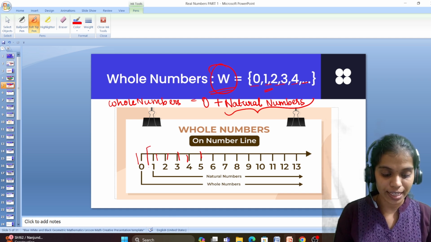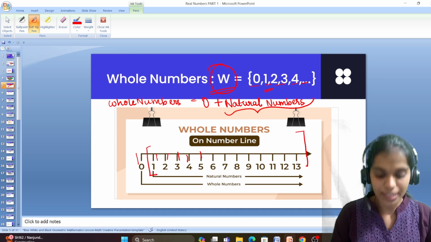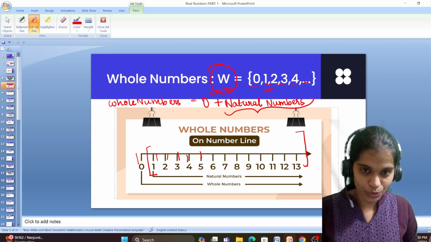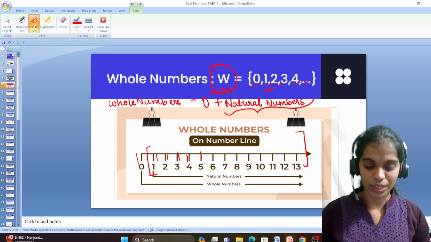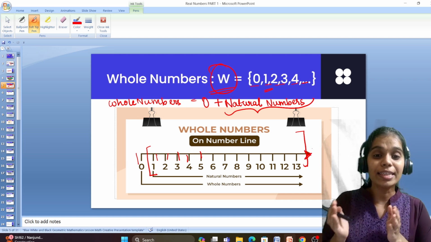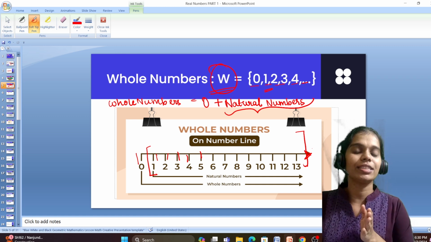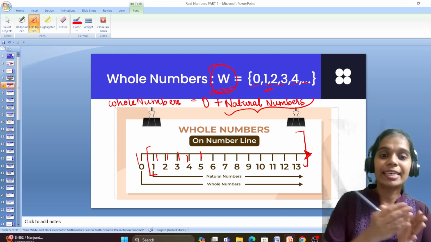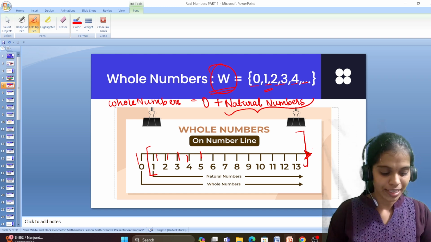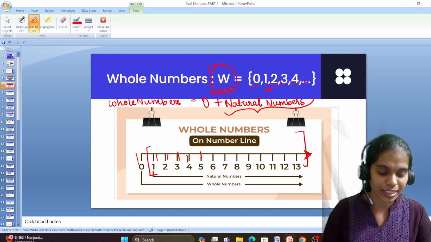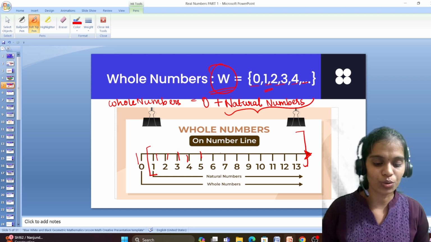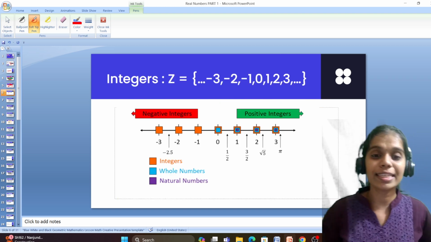Once we start from 1, it is said to be natural numbers. Once we include 0, it is said to be whole numbers. Why is this arrow mark here, do you know? The arrow mark indicates these numbers are continuing. There is no end. It is traveling. It's not the end of this number line. Right? In our lower classes, we learnt all this: ray, line segment, right? Okay, so next, integers.